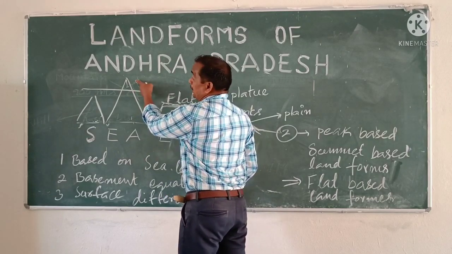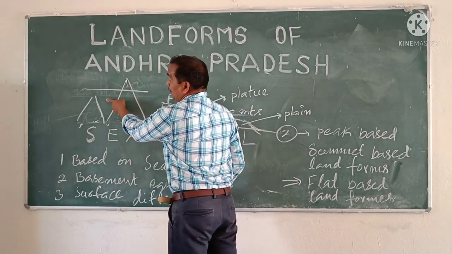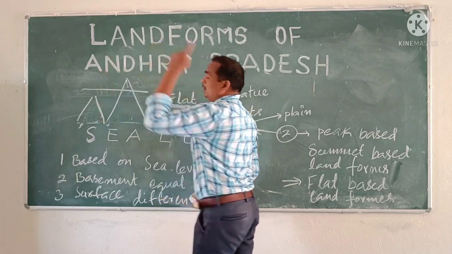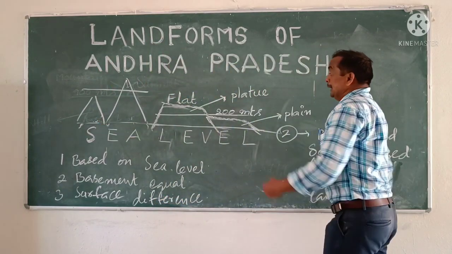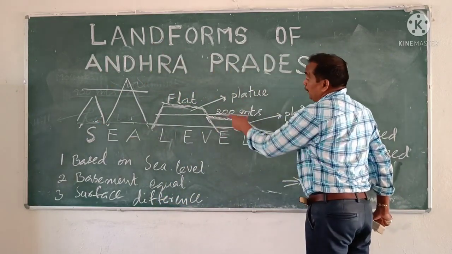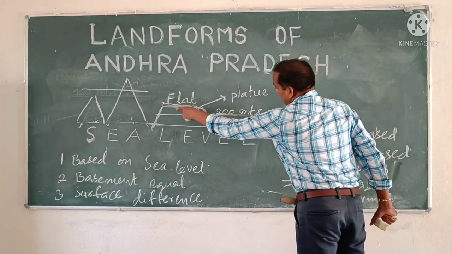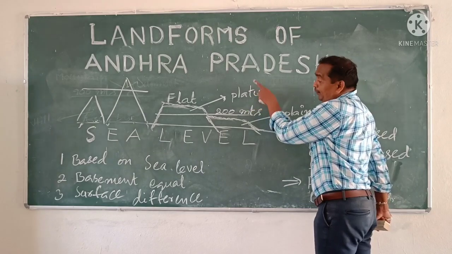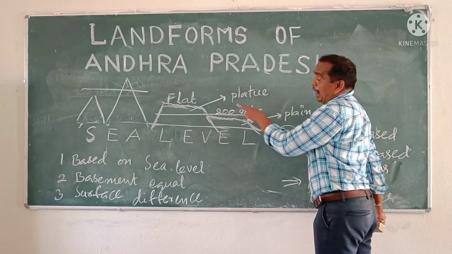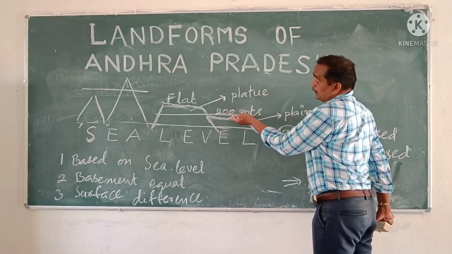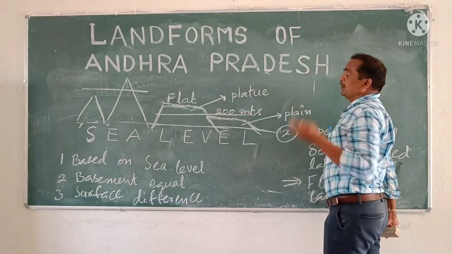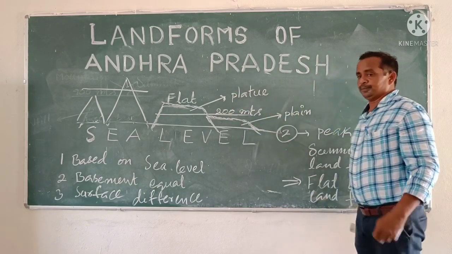If above 900 meters, that is called mountain. If below 900 meters, that is called hill. In the flat surface landform, if the height or elevation of the landform is above 200 meters, that is called plateau.